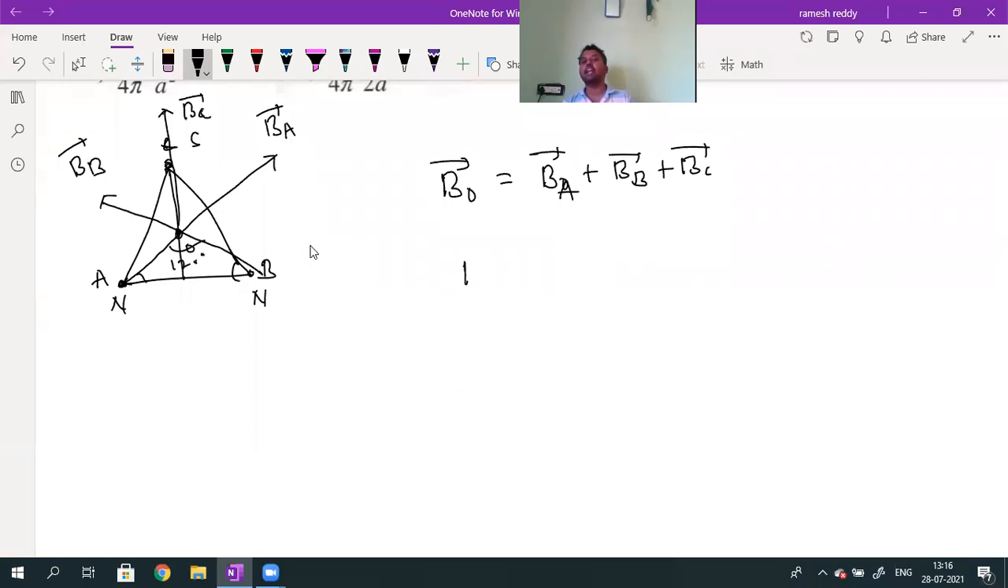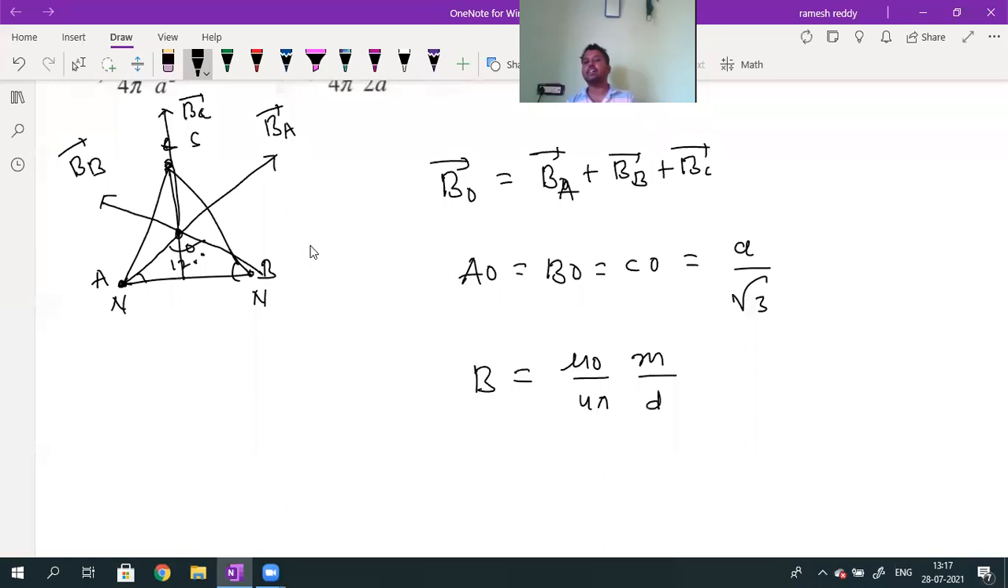But all are equal in magnitude. What is the distance of AO? The distance of A from the centroid, of B from the centroid, and of C from the centroid will be the same, equal to a divided by root 3. Correct? Distances are the same. Pole strength is also the same. What is the formula for magnetic field induction due to a single pole? mu naught divided by 4 pi into m divided by r square, or d square. This is the formula for a single pole.